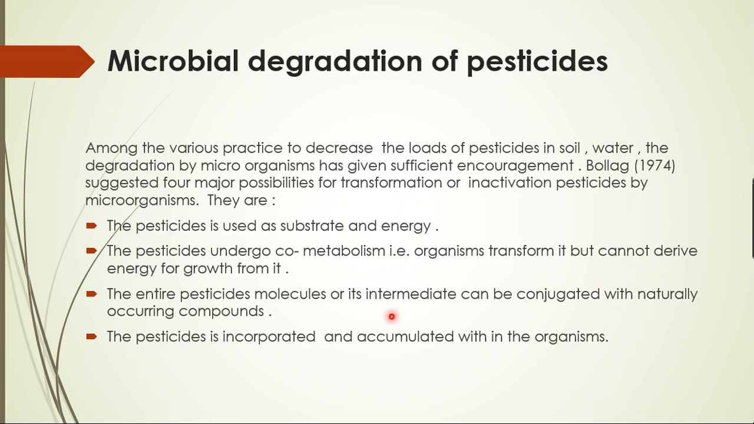Then the entire pesticide molecule or its intermediate can be conjugated with naturally occurring compounds. Then the pesticide is incorporated and accumulated within the organism. So that means they are going to put that one in the organism itself. So by these four possibilities, the microorganisms may be able to degrade the pesticides.